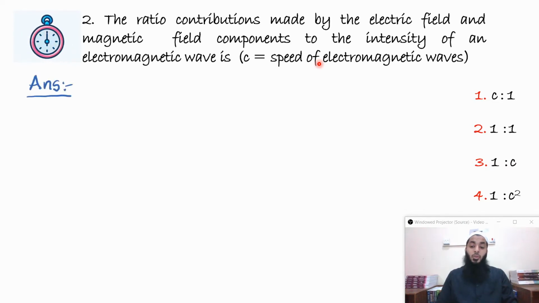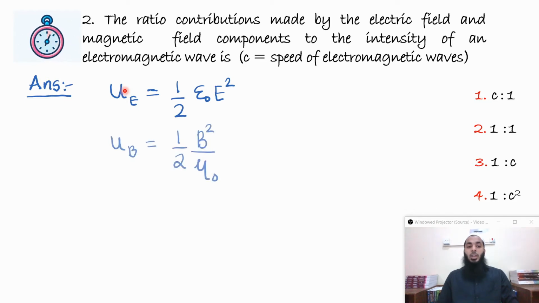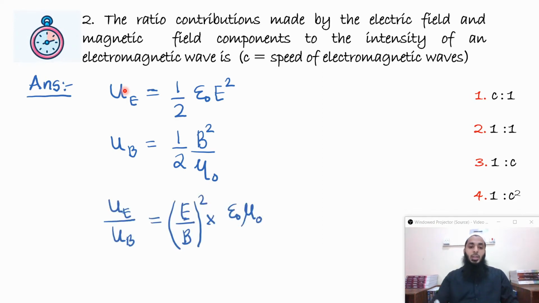But still, if we want to check, we can check by dividing the energy density of the electric field and the magnetic field. We know the equation for the energy density of the electric field, U_E is equal to half epsilon naught E square. Similarly, the energy density of the magnetic field, U_B is equal to half B square by mu naught. So if I take a ratio of these two, I'll get (E by B) whole square into epsilon naught, which is already there, and mu naught will come from the denominator to the numerator.